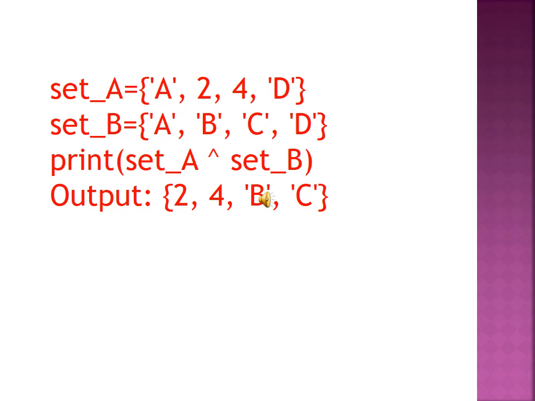What is the output? Symmetric difference. The values in A and the values in B must not be common. Did you understand? So say 2 is not common, 4 is not common, B is not common, and C is not common. This is your output. Do you understand what I am saying? It's easy. This is your 5 mark question.